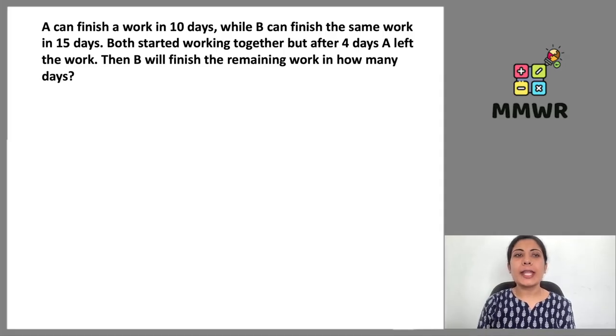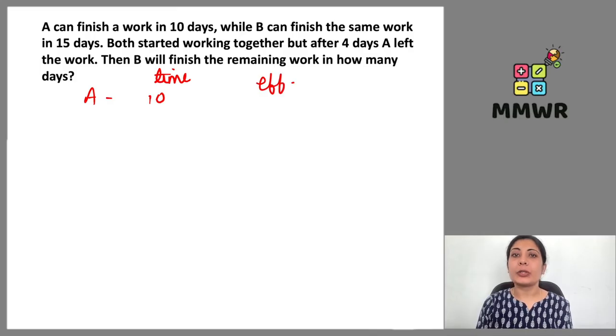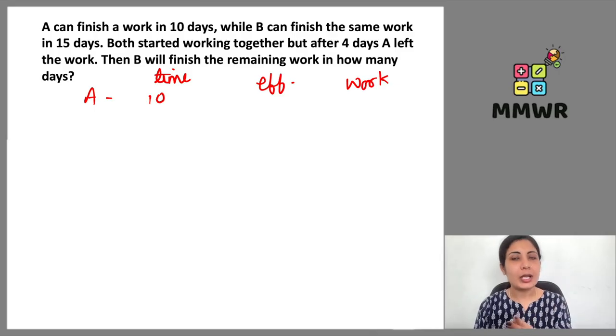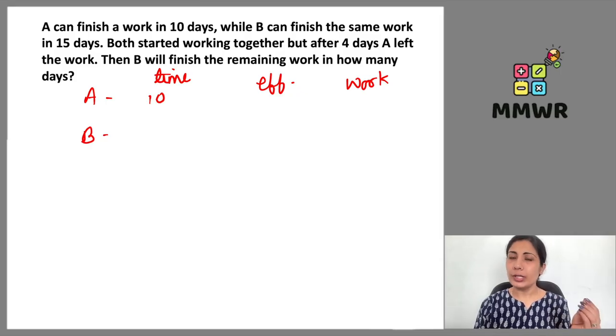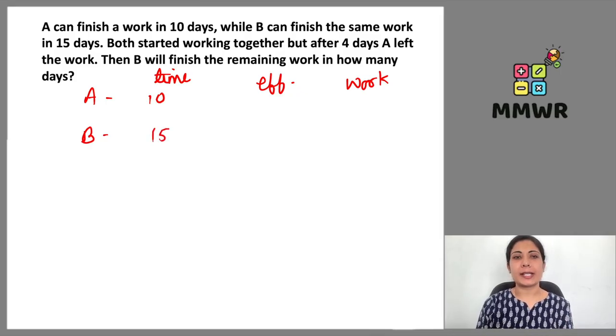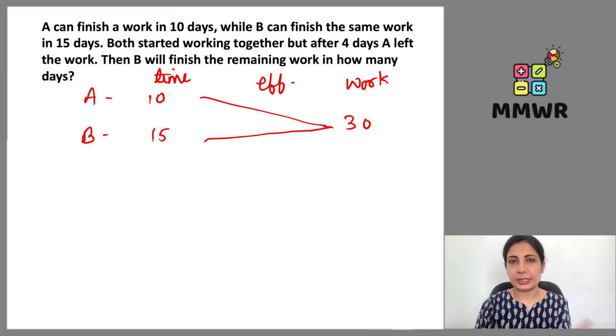Okay, so the problem here: A can finish a work in 10 days. We have to write the problem into this format first. Here we will try to find out the efficiency, but for that we have to consider the work with the help of LCM. A works for 10 days to finish the work alone, while B can finish the same work in 15 days. Now if we look for the LCM of 10 and 15, of course 30 is going to be the LCM. We can have other numbers also like multiples of 30, but try to take the smallest one. So 10 threes are 30 and 15 twos are 30, which gives us the efficiency 3 and 2 for A and B, right?